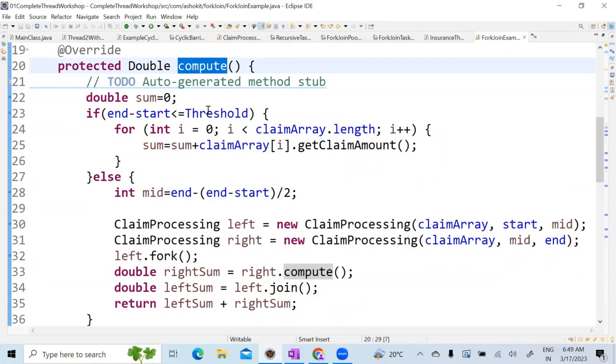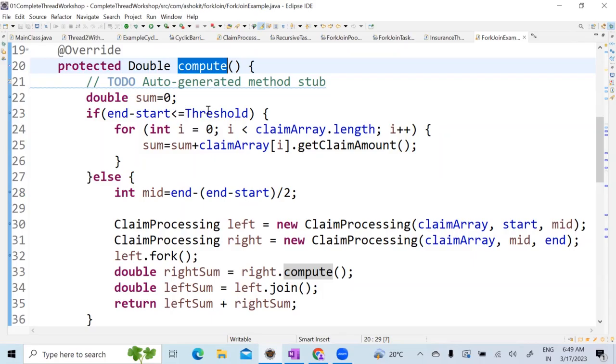And the thing is, in the thread pool, how does the thread take the work? Internally, what do we use? Queue. Queue concept, correct? All the threads are taking the work from the queue. But in the fork join pool, there is an algorithm called the work stealing algorithm.